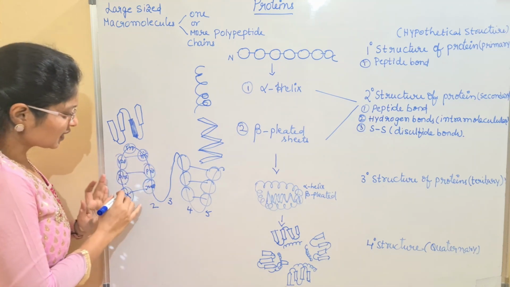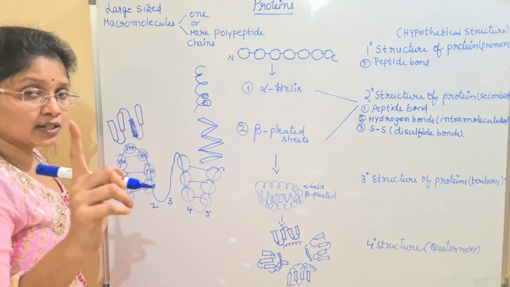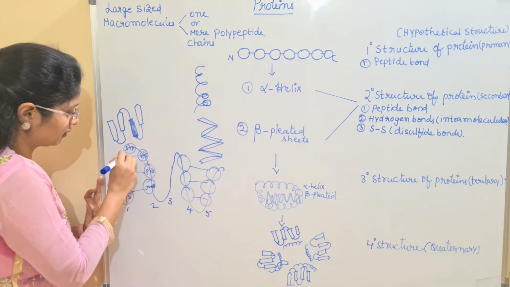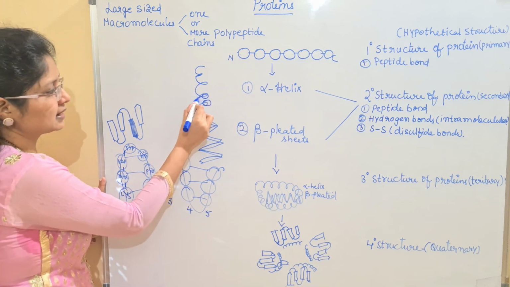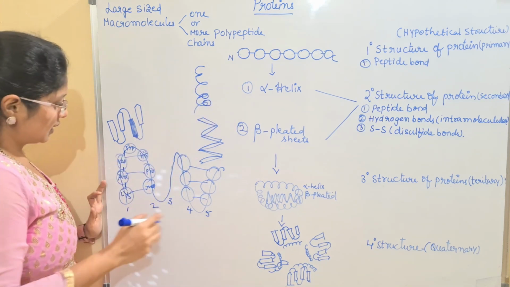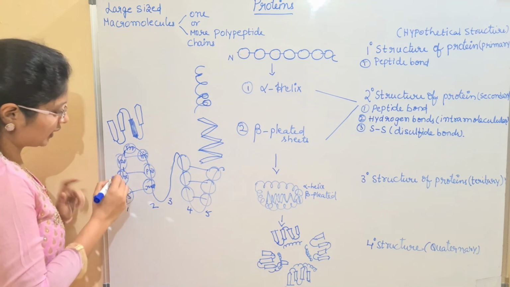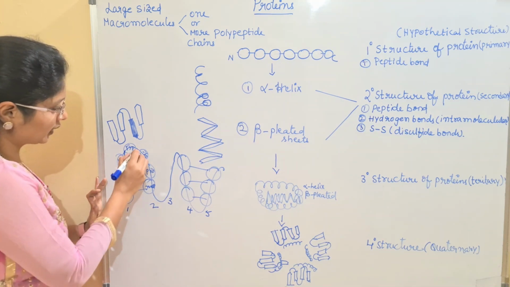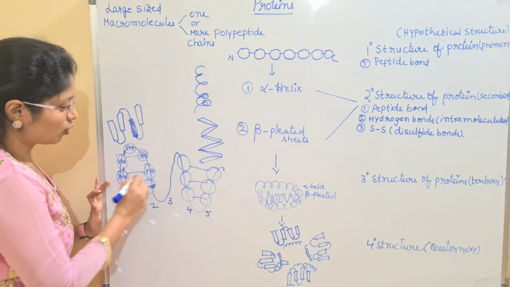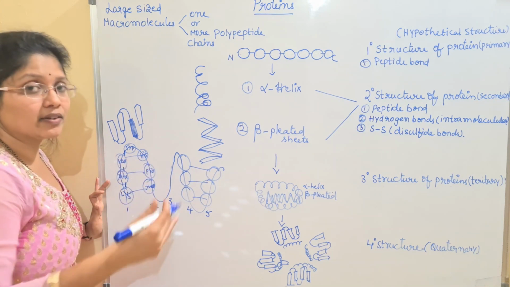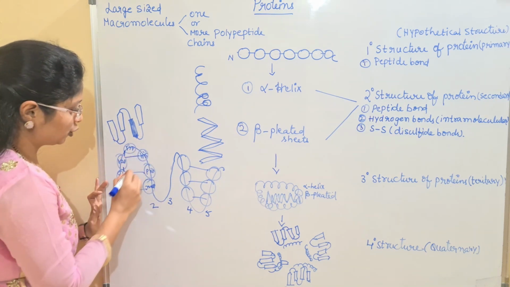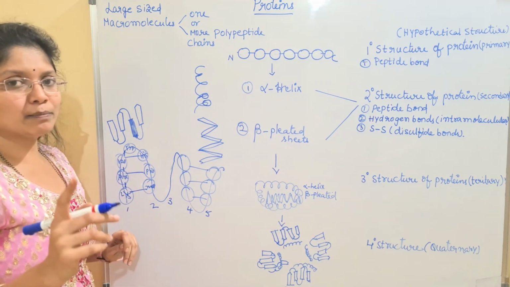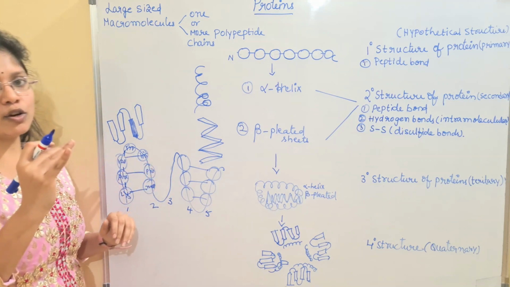So here, in this case, the interactions are present between the amino acids in the single chain. I have told you the single chain interactions will be present. In the same manner, a single chain will have the intramolecular hydrogen bonding, and the amino acids on the opposite strands, even they have interactions, which is said to be the intermolecular hydrogen bonding. Are you getting me, children? We have 2 kinds of interaction here.